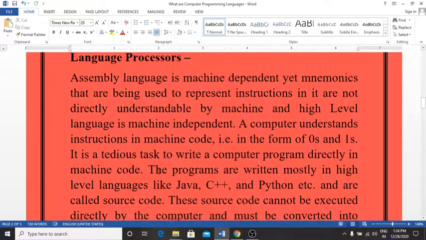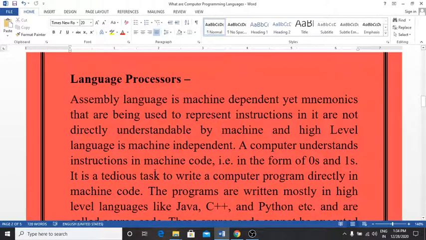Now we see the language processors. Assembly language is machine dependent, yet the mnemonics used to represent the instructions in it are not directly understandable by the machine, and high level language is machine independent. So a computer understands an instruction in machine code, that means in the form of 0s and 1s, that means in the form of binary language.